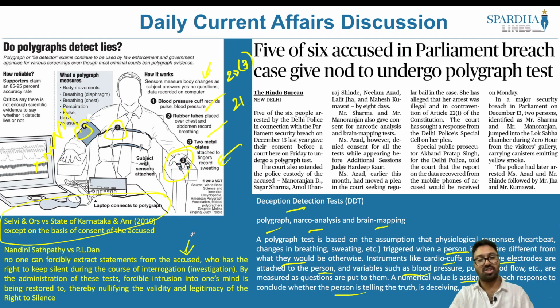These are the landmark judgments delivered by the Supreme Court of India for the deception detection test, and the polygraph test happens to be one of the deception detection tests. What are the advantages? Should the polygraph test or deception detection test be done? Yes, it should be done. Why? That is because it's an alternative to torture.